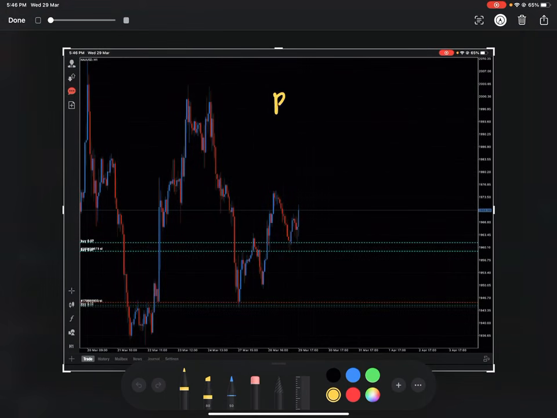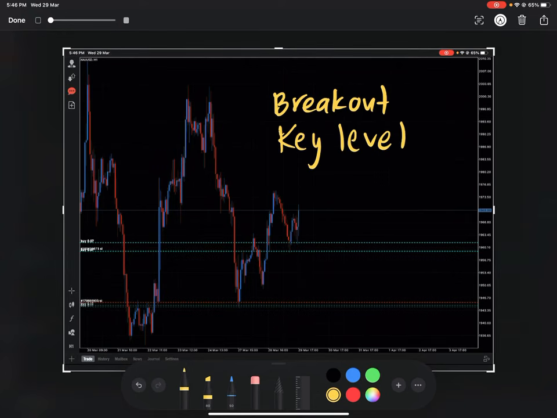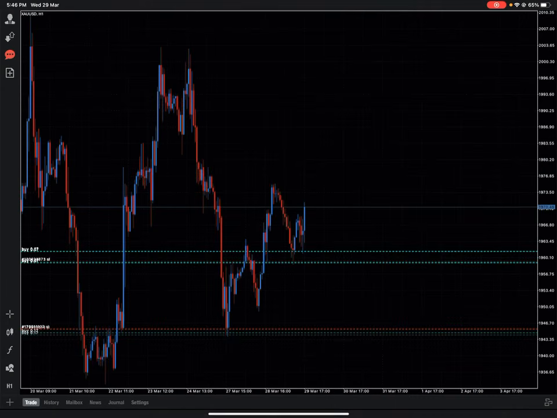Just focus on breakout, and then focus on key level. What is key level? Key level is SNR, which is R for resistance, S for support. Okay, now let's see what will happen.